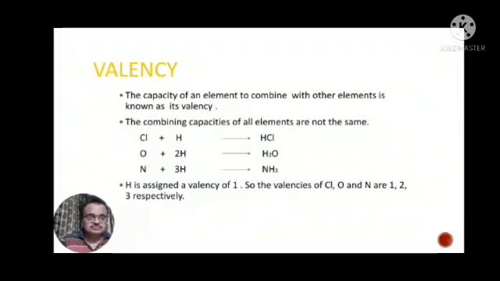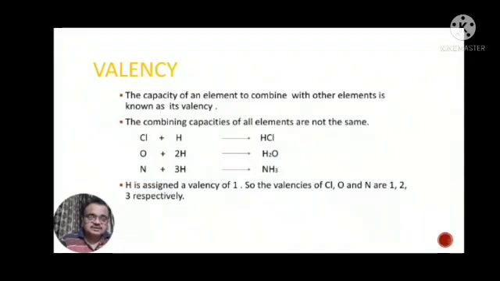It means water. One atom of nitrogen combines with three atoms of hydrogen to form a molecule of ammonia, that is NH3. H is assigned a valency of 1. So the valency of chlorine is 1, valency of oxygen is 2 and valency of nitrogen is 3.